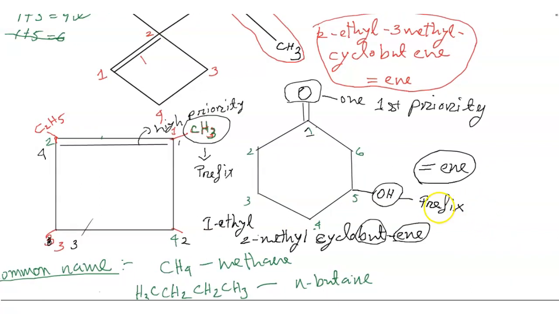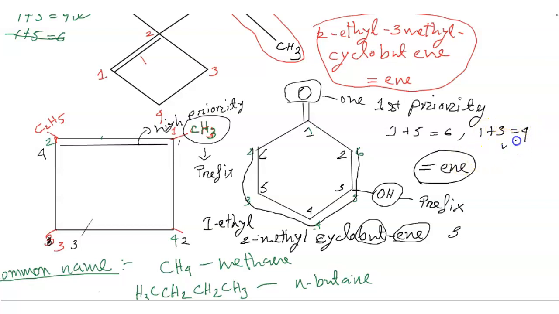This value is 3-hydroxy. This way OH is not possible, so 1 plus 5 is equal to 6. Another way, 1 2 3 4 5 6. This is my priority, so I take this one. 1 plus 3 is equal to 4.